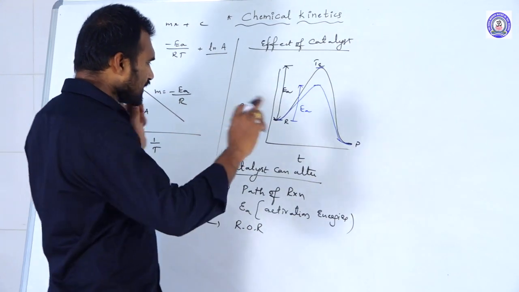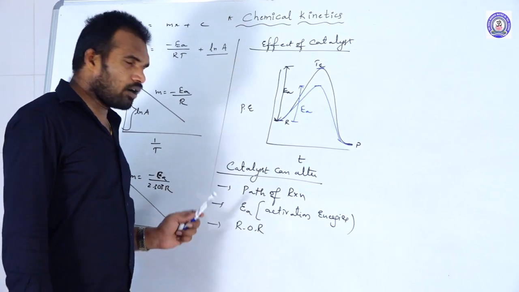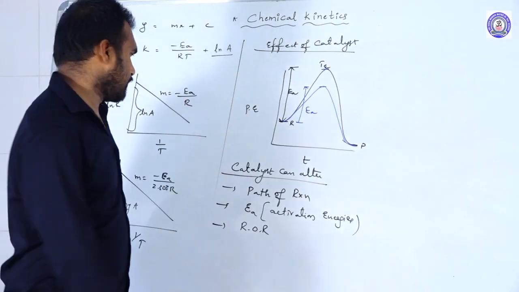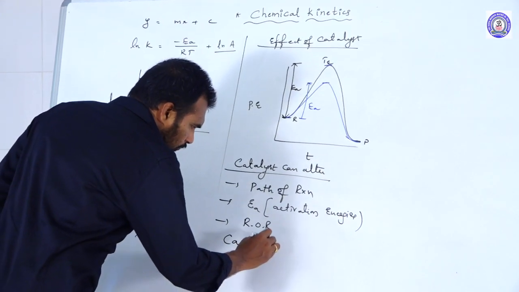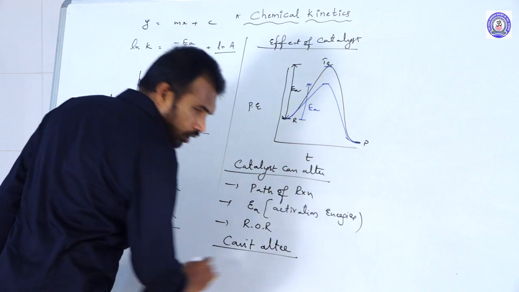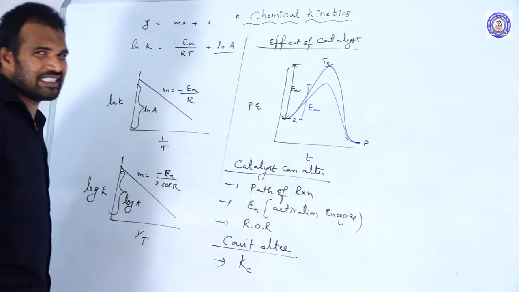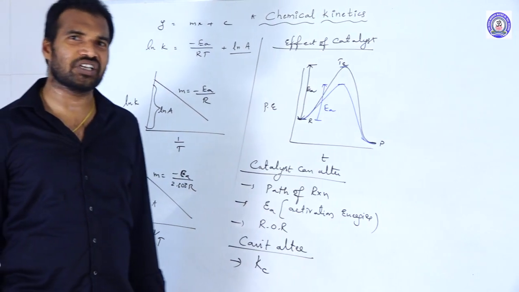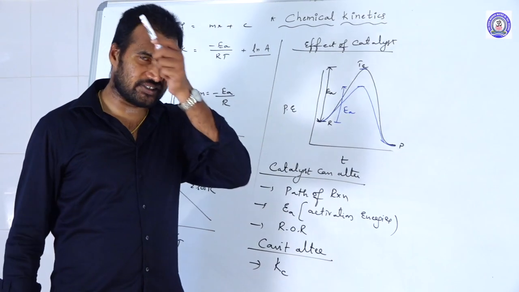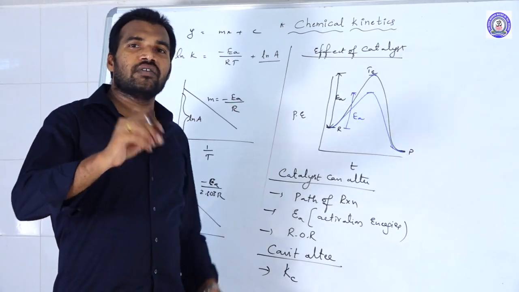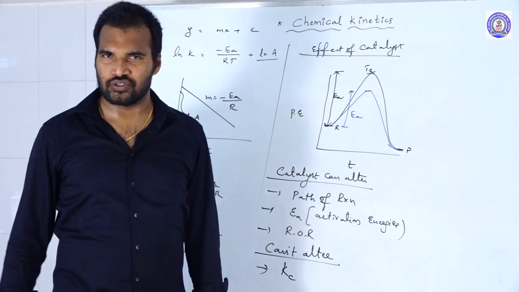So a catalyst can alter the path of the reaction, the activation energy, and the rate of the reaction, but a catalyst cannot alter Kc. Kc means the equilibrium constant with respect to concentration, which we also discussed in chemical equilibrium. A catalyst will speed up the reaction to get into equilibrium, but it will not change the equilibrium position.